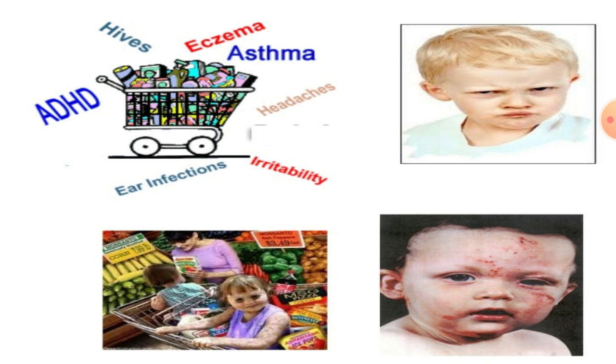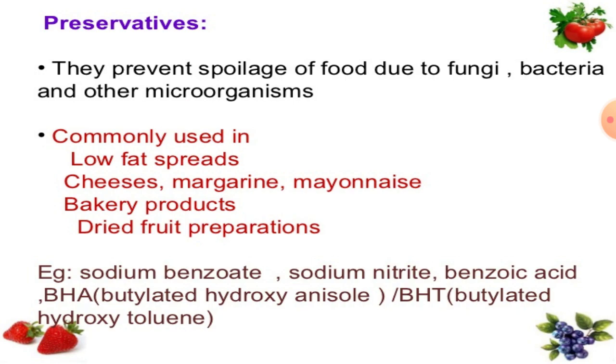Here you can see the causes of food additives. Some side effects are also here: rashes on your skin. Now, the first type of food additive is preservatives. They prevent the spoilage of food due to fungi, bacteria, and other microorganisms.